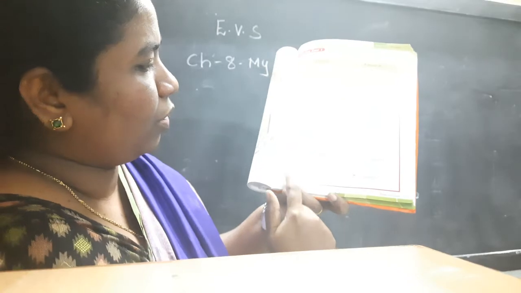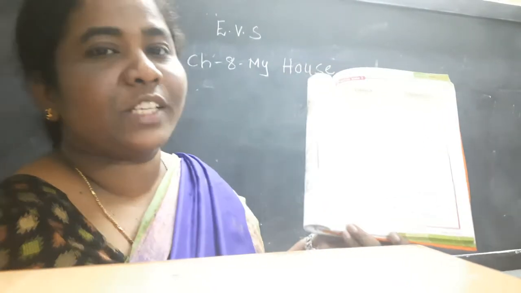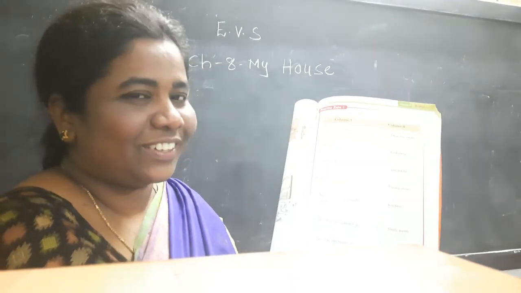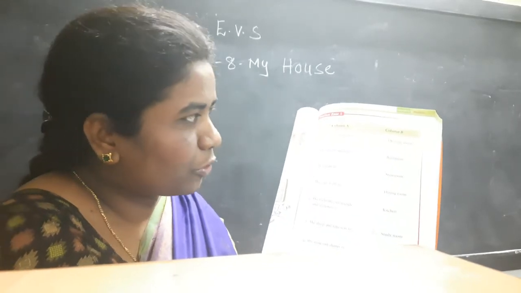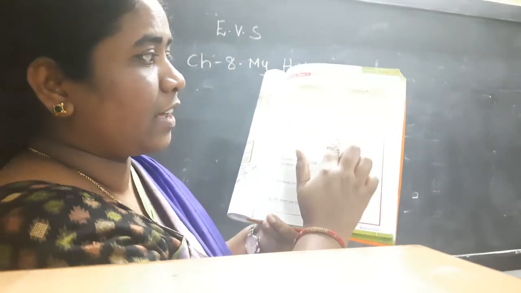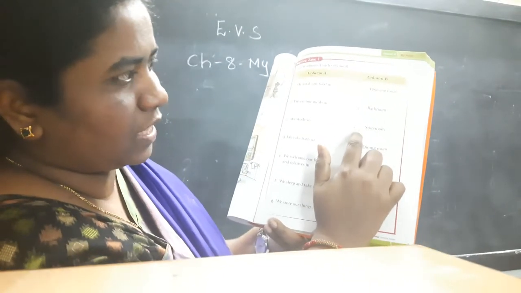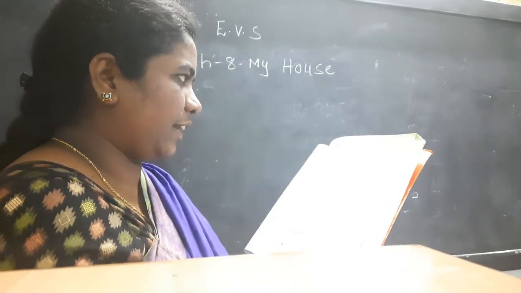Next, we store our things in. Where do we store our things? We store our things in the storeroom. Where is the storeroom, children? Can you see? This is the storeroom. Here G you have to keep. Okay, now we will write it up.